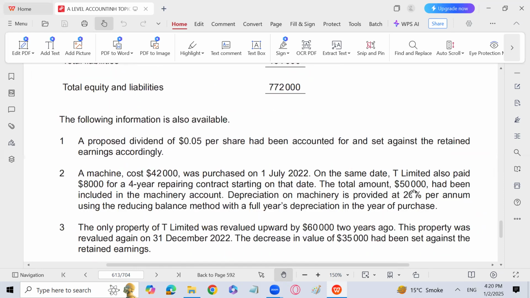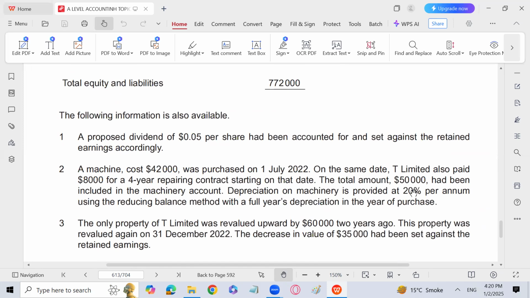Next, a machine costing 42,000 was purchased on 1st July. On the same date, T Limited also paid 8,000 for a 4-year repairing contract starting on that date. The total amount of 50,000 had been included in the machine account. Depreciation on machine is provided at 20% per annum using the reducing balance method with a full year depreciation in the year of purchase. So let's discuss that.